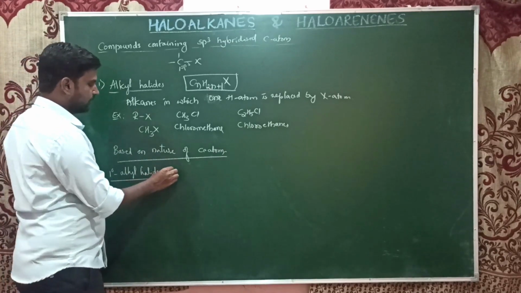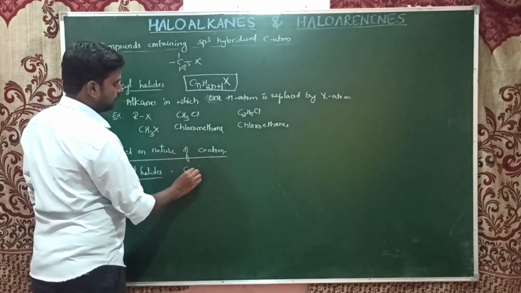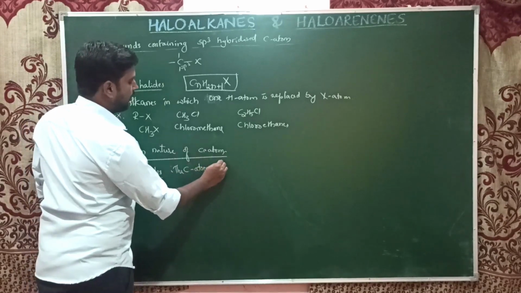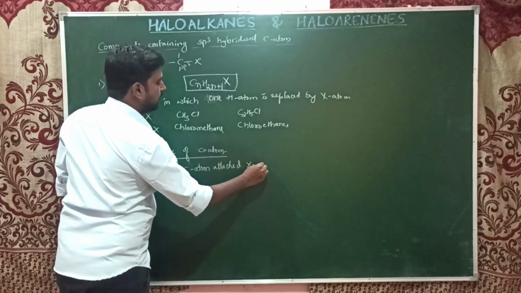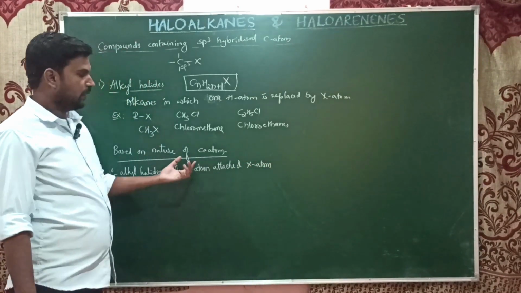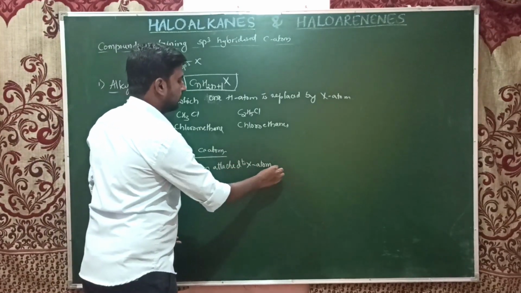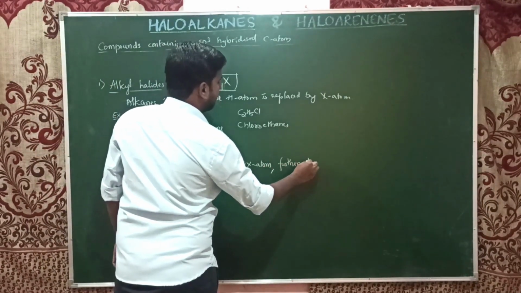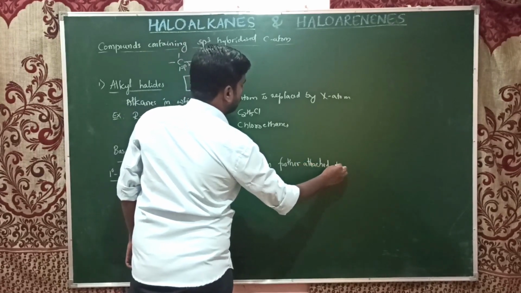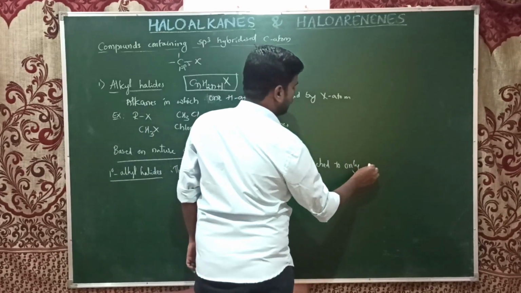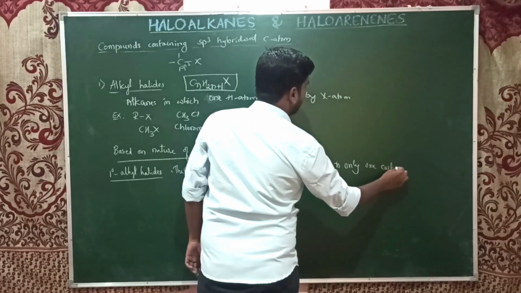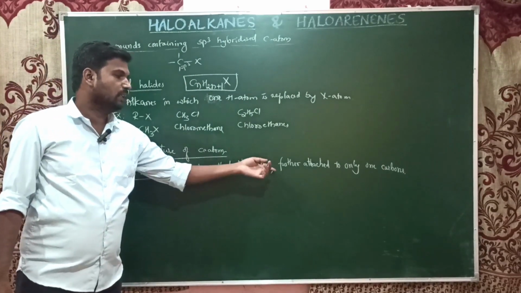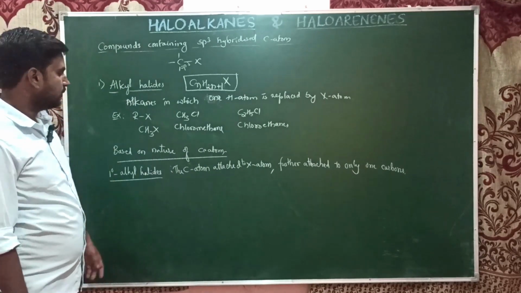In a primary alkyl halide, the carbon atom attached to the halogen atom is further attached to only one carbon atom. Those are known as primary alkyl halides.